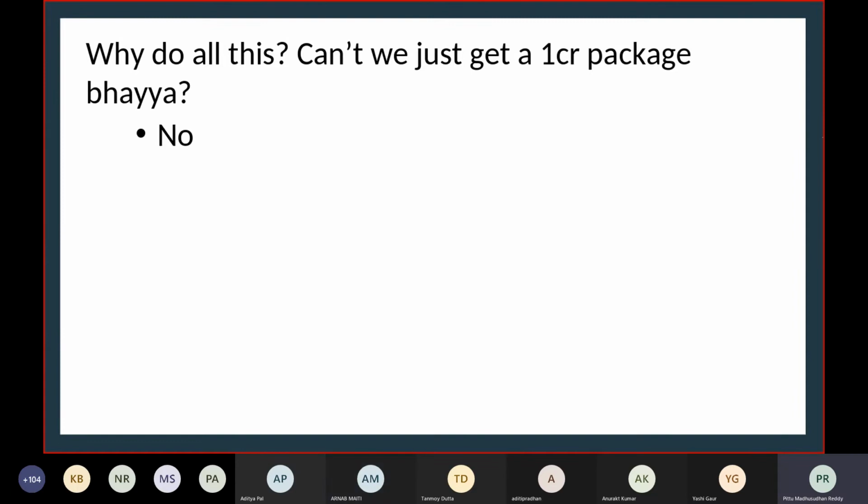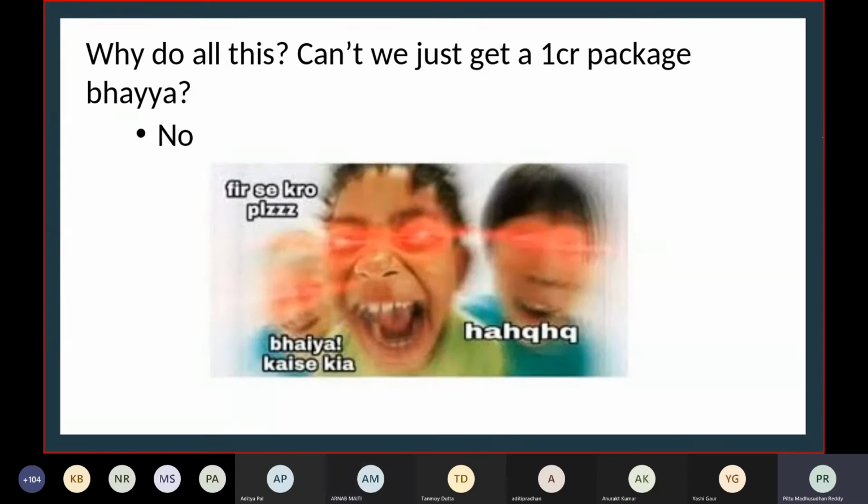Right, so the important question that many of you might have asked yourself or someone else: what is all this? What is this math stuff, primes and stuff? Why are we doing this? Can't we just study here, get a so-called 1 crore package and leave? No, this is a myth. It's a very popular myth that IITians just get a 1 crore package and then they'll get settled and have all the money they want. It's not true.